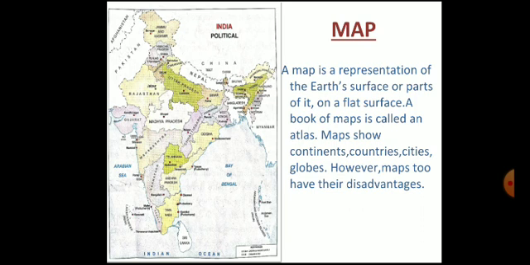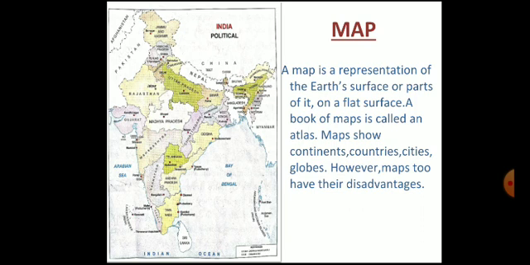Hence, a map cannot be as accurate as a globe, but maps show more details, especially when a small area is being mapped. Again I repeat, a map is a representation of the earth's surface or part of it on a flat surface. A book of maps is called an atlas. Maps show continents, countries, cities. However, maps do have their disadvantages.